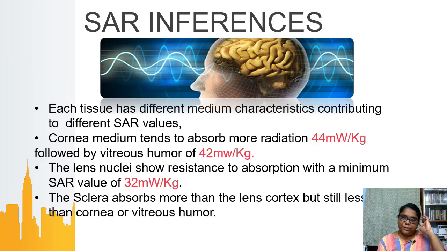Now, what do we infer? Each tissue has different medium characteristics contributing to different SAR values. Cornea tends to absorb more radiation, 44 milliwatts per kilogram, followed by vitreous humor at 42. Lens nucleus has a resistance of around 32 milliwatts per kilogram. Sclera absorbs more, but still less than the cornea or vitreous humor.